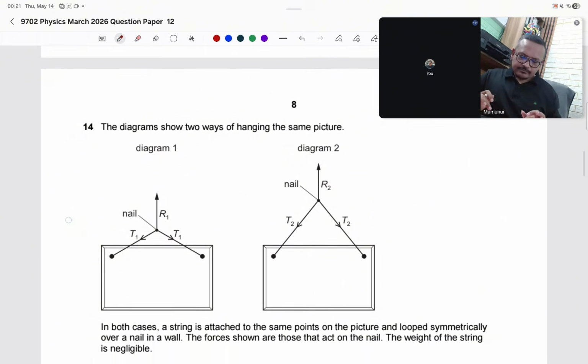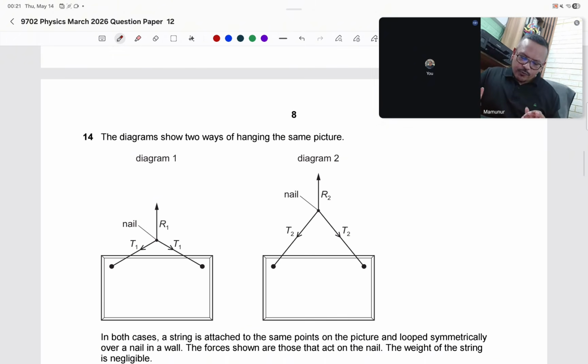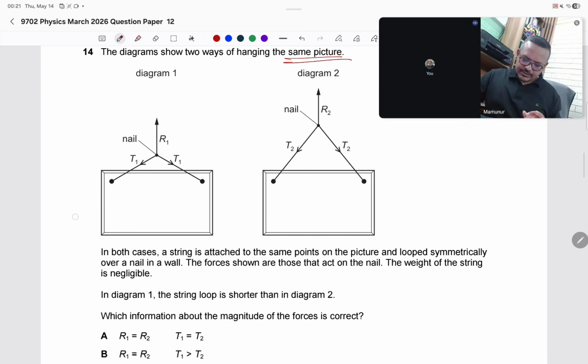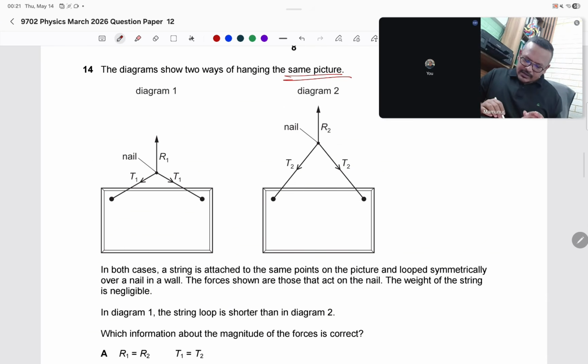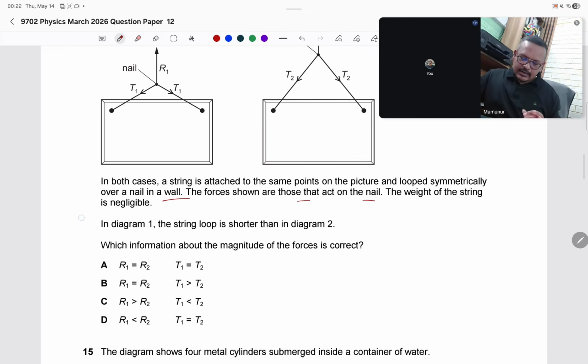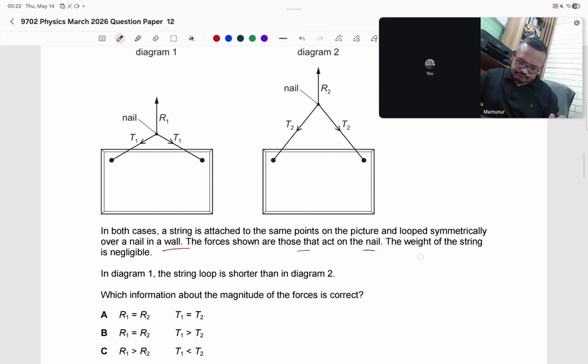Question 14. The diagram shows two ways of hanging the same picture. In both cases, a string is attached to the same point on the picture and looped symmetrically over a nail in a wall. The forces shown are those that act on the nail. The weight of the string is negligible. In diagram 1, the string loop is shorter than in diagram 2. Which information about the magnitude of forces is correct?